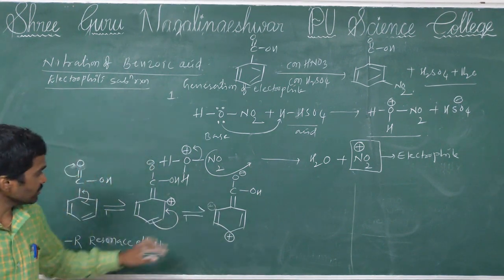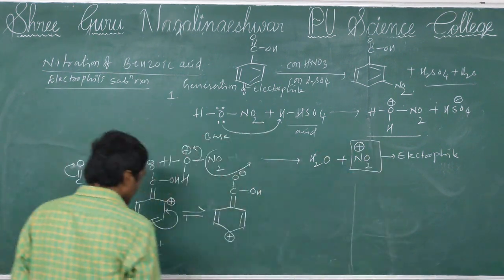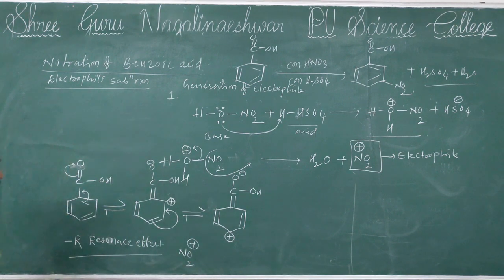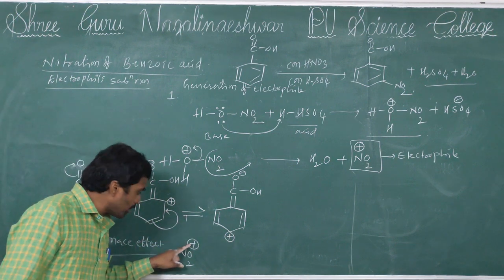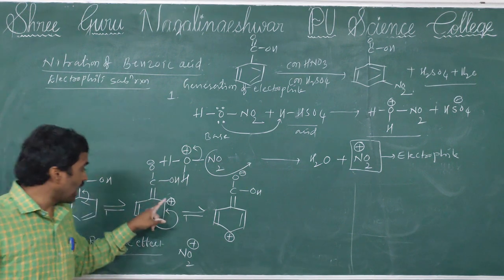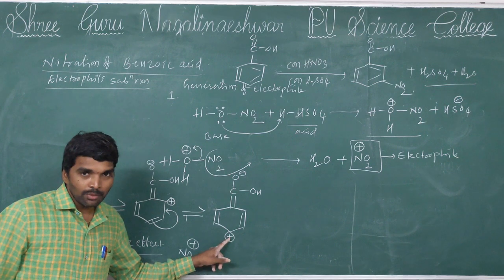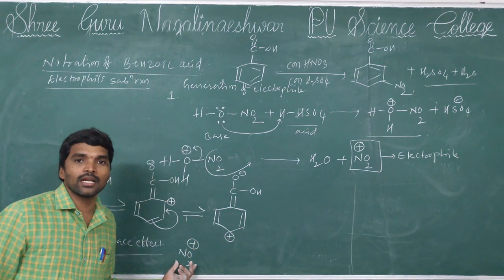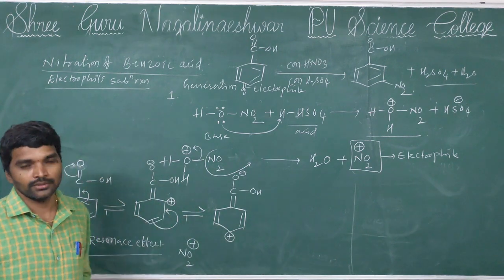So if the NO2 plus electrophile comes, it won't join at those positions, because positive charge is already there at ortho and para. Correct or not? The electrophile also has positive charge, so it does not join at ortho and para.